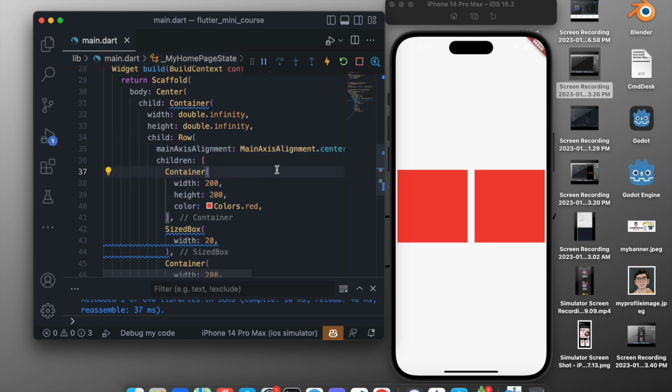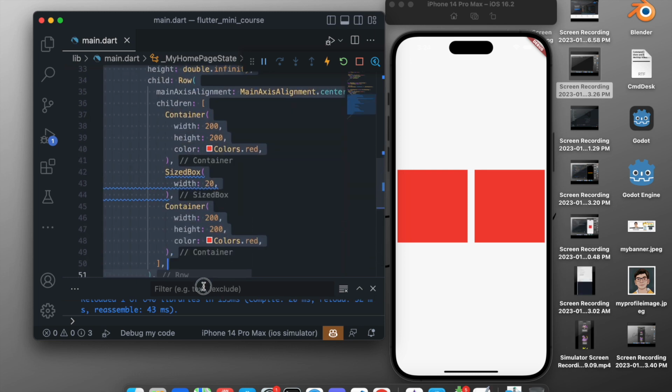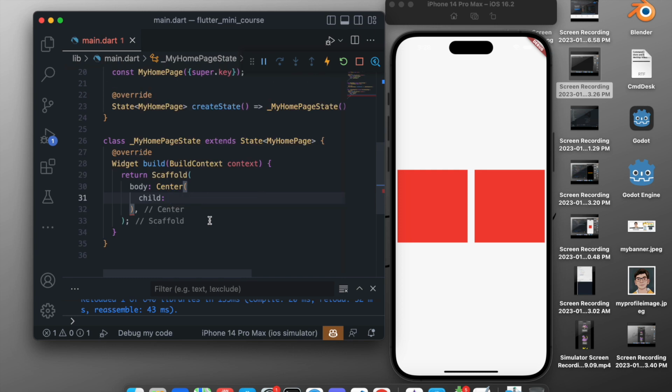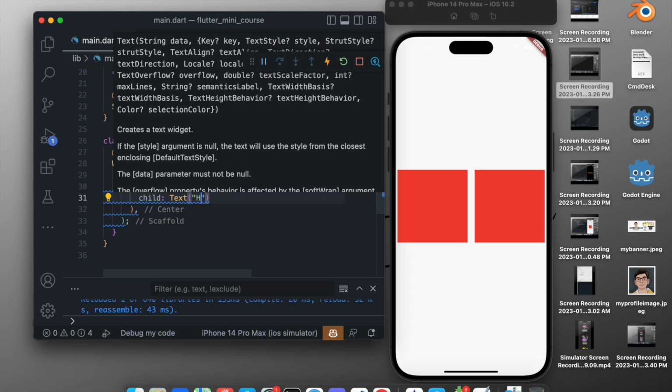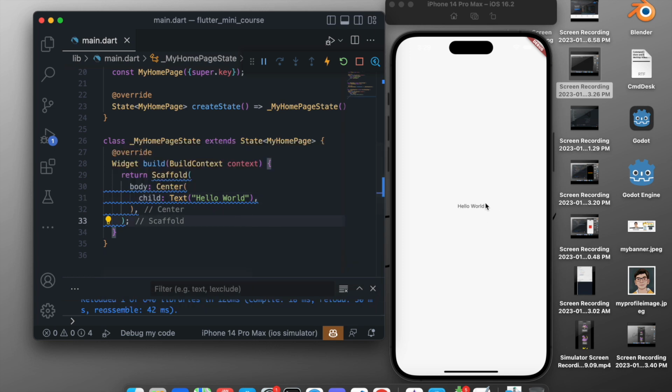Now let's start, after understanding all the main widgets. Now let's start developing our app. First of all, we don't want these containers, so we will remove from the Container till Container, and as a child we will add just a Text that for now we'll say Hello World again, because we want to do some styling stuff again. So Hello World, and we will add a comma right here. So we got the Hello World again.